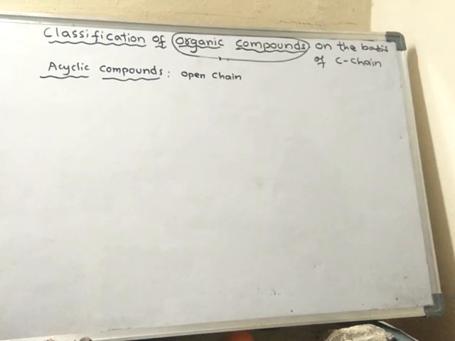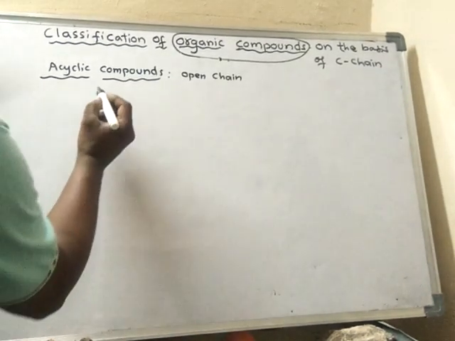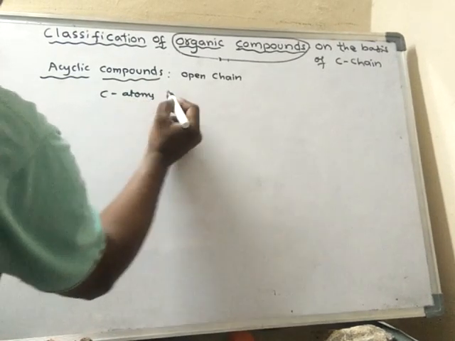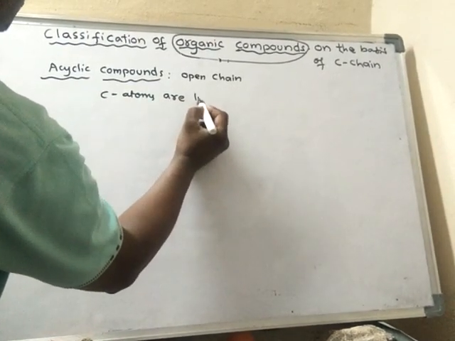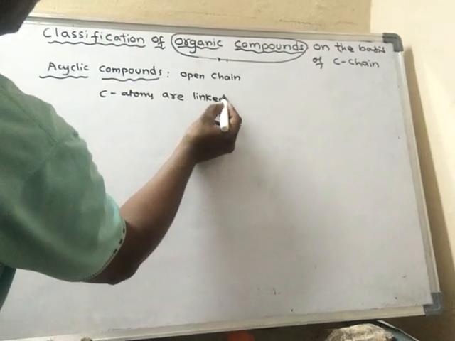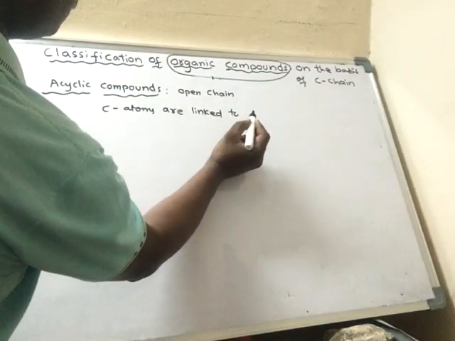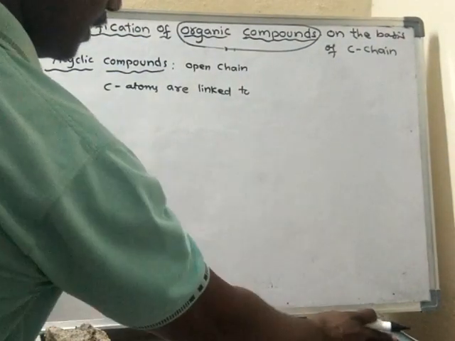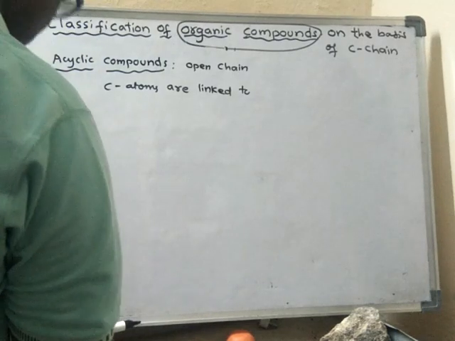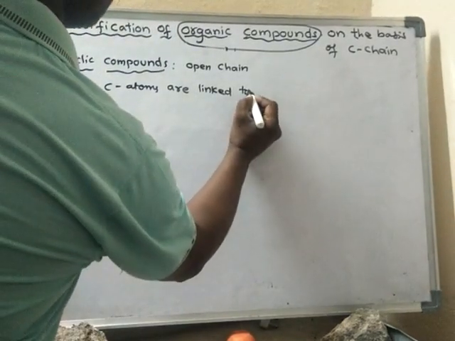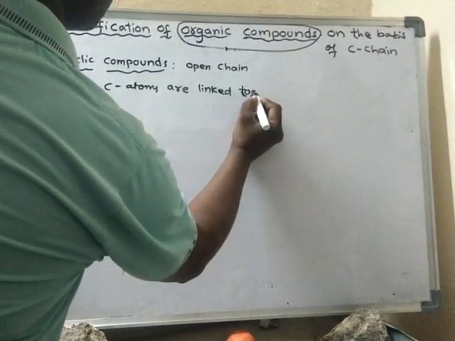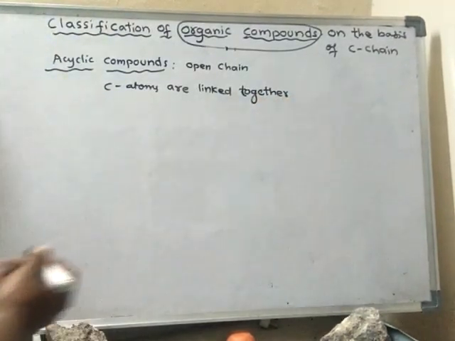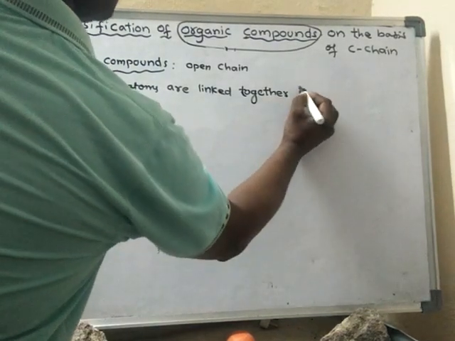The carbon atoms are linked together to form open chains.